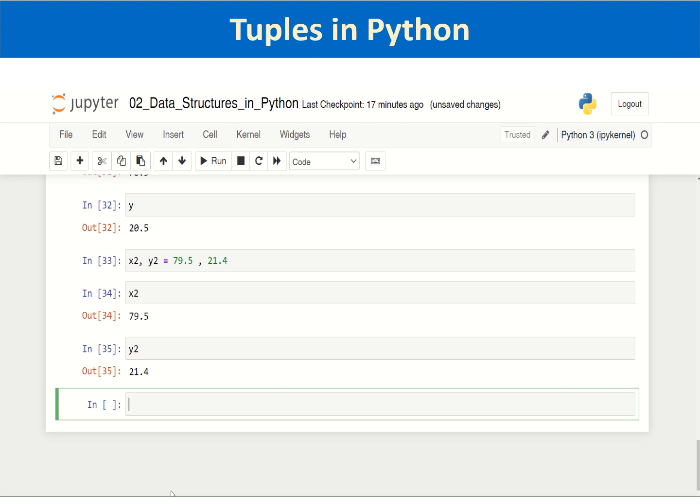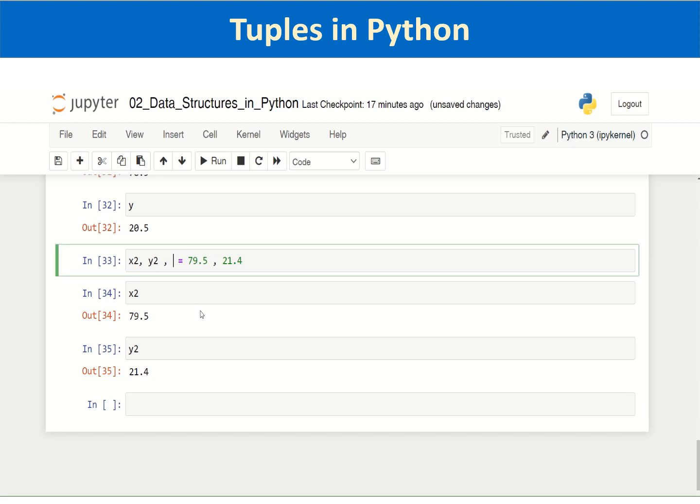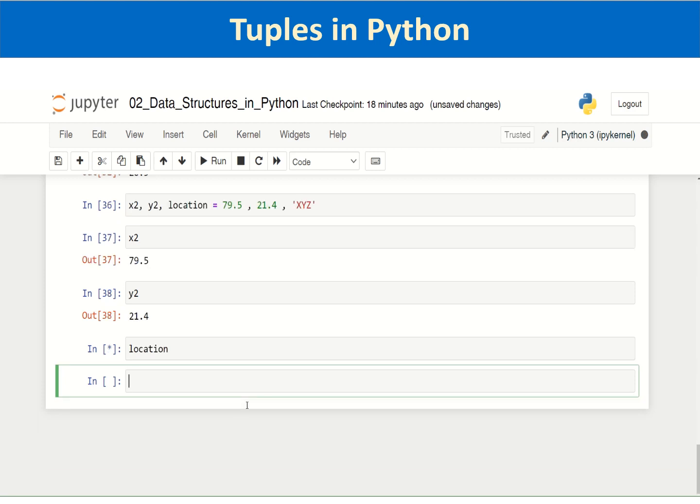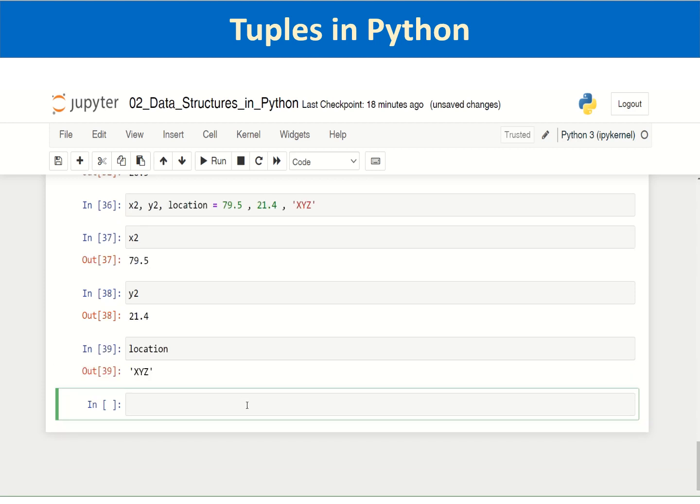Then the values, again, can be anything. We can pass different types of values, like you can pass an integer as well as a string. I will do one more thing: x2, y2 and location. It can be in any arbitrary location. You can again execute the cell. So the string xyz is stored in location.